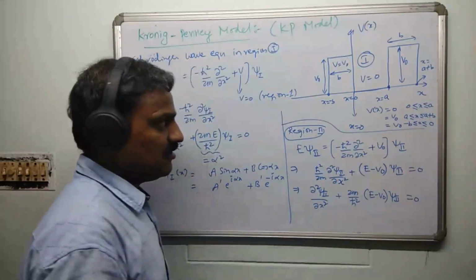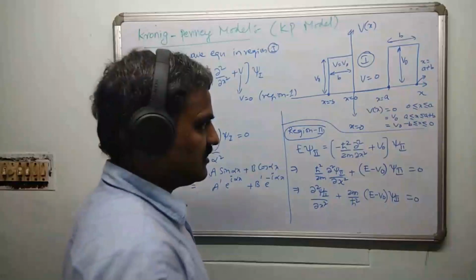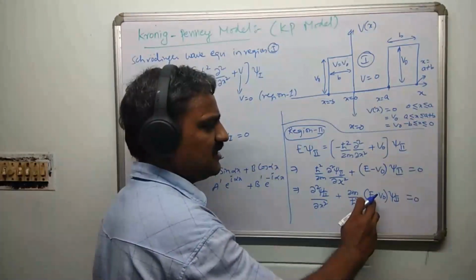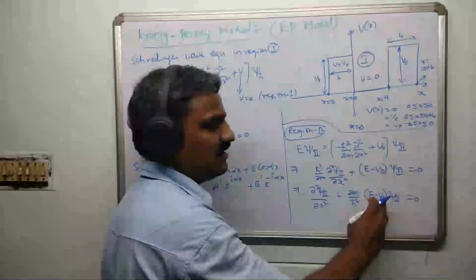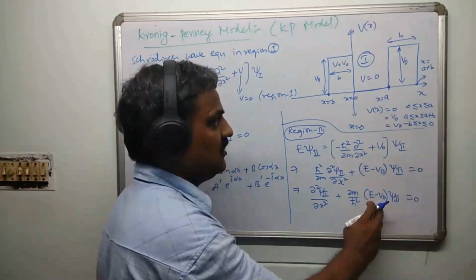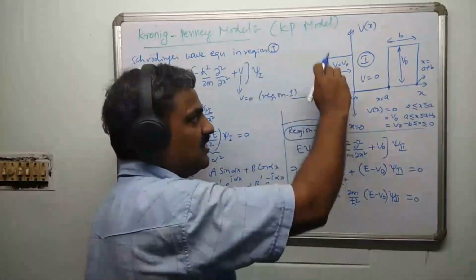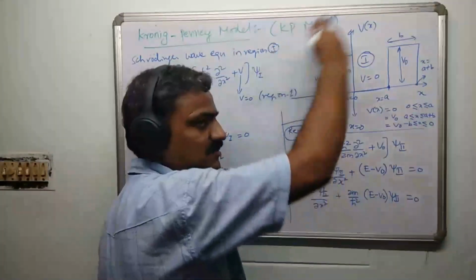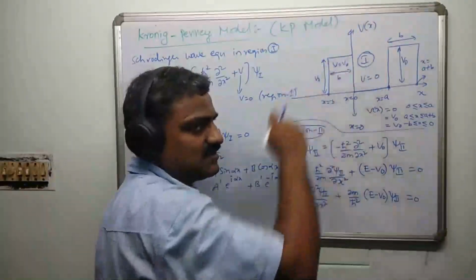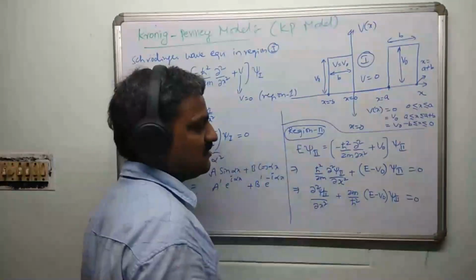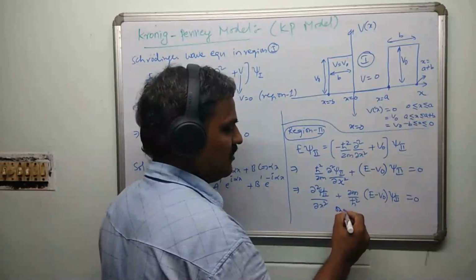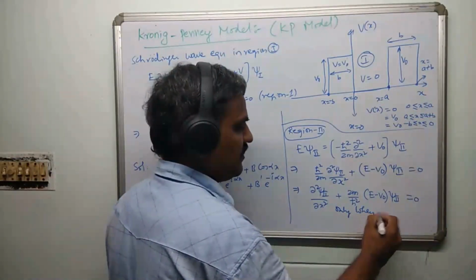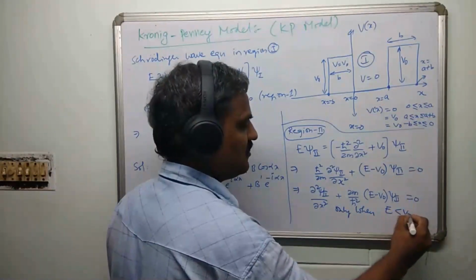Generally, the electron will feel the presence of the barrier only when its total energy is less than the potential energy V naught. What I mean is, if the electron's total energy is higher, it can simply pass over the barrier and doesn't feel its presence. It feels the presence of the barrier only when E is less than V naught, right?